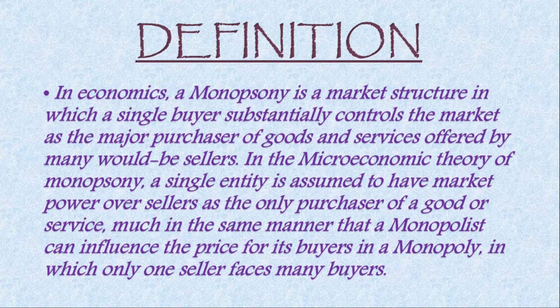In the microeconomic theory of monopsony, a single entity is assumed to have market power over sellers as the only purchaser of a good or service, much in the same manner that a monopolist can influence the price for its buyers in the monopoly market, in which only one seller faces many buyers.